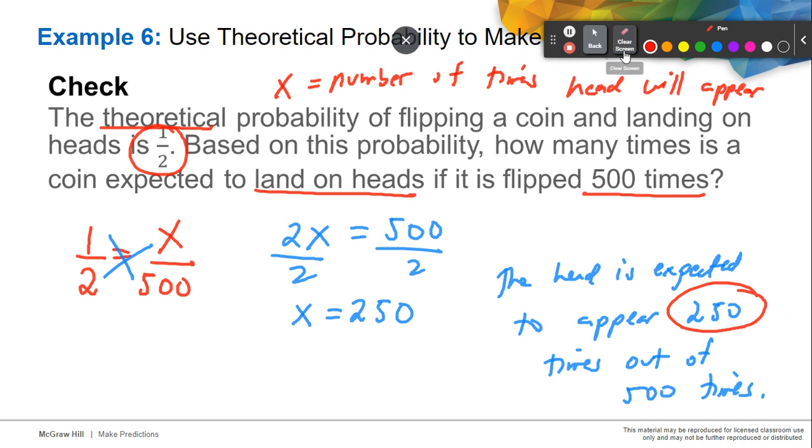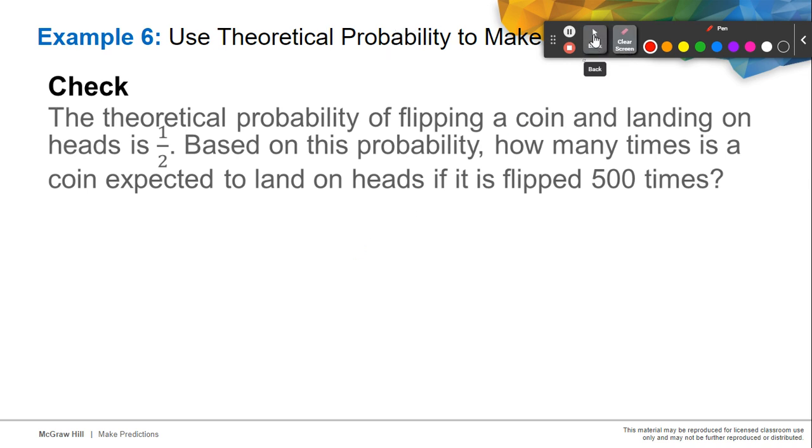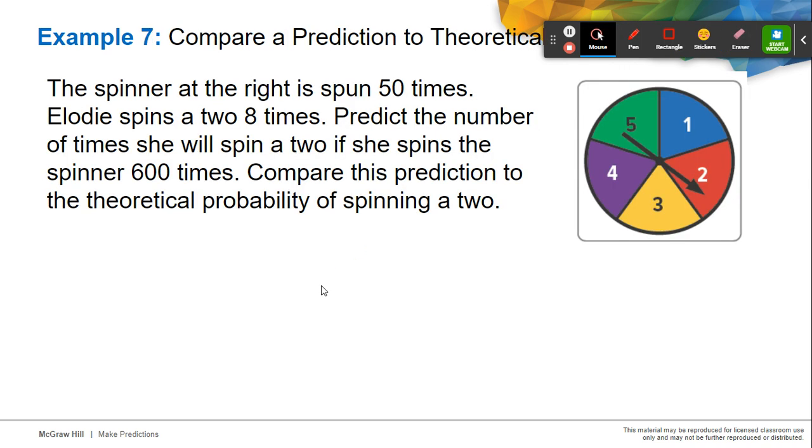Moving on to the next example. Example number 7. The spinner at the right is spun 50 times. It lands on 2 eight times. Predict the number of times she will spin a 2 if she spins the spinner 600 times. Let's compare the theoretical probability of spinning the 2 and our experimental probability in making our prediction.